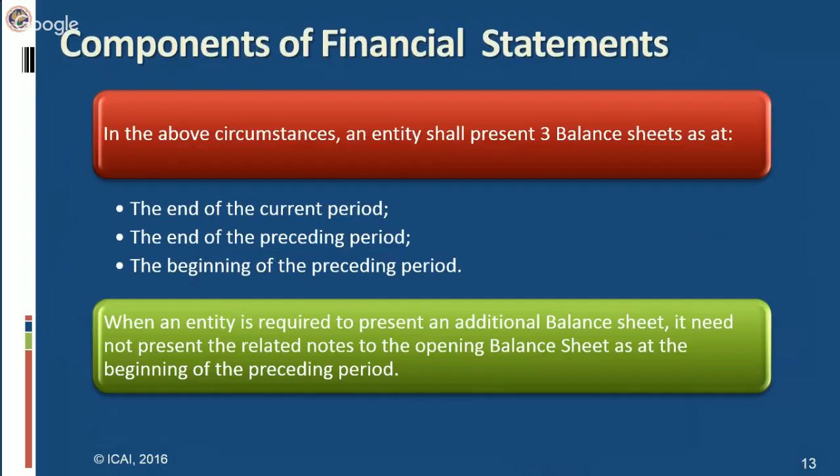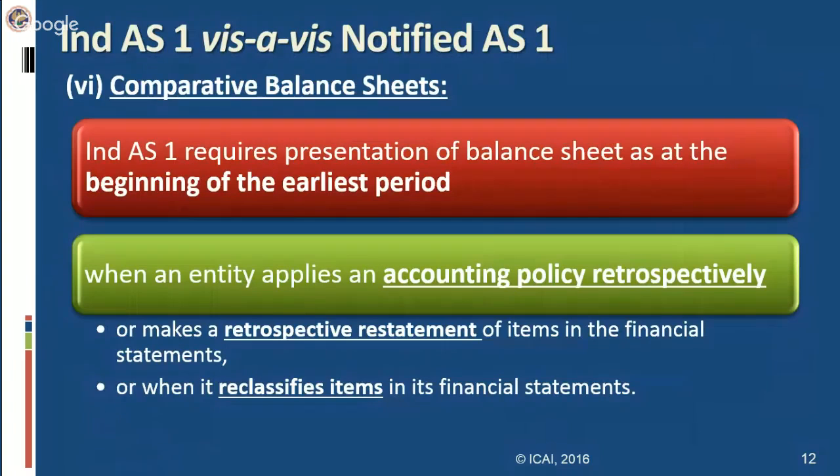However, when we are changing any accounting policy, we have to apply it retrospectively. Because of this retrospective effect of change in accounting policy, we have to restate our financial statements as at the beginning of the earliest period. So what is the beginning of the earliest period?